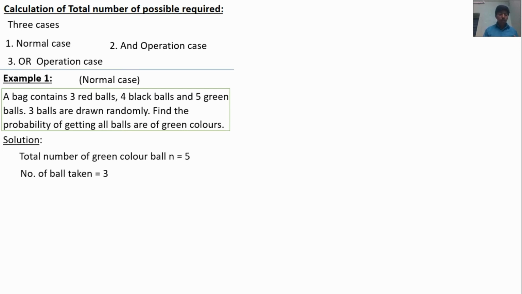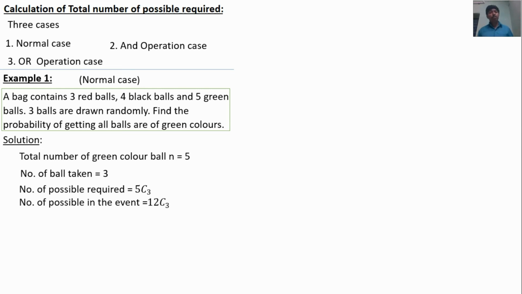So the required is choosing 3 out of the total green balls, so 5C3. This is the number of possible required outcomes. But the total number of possible outcomes in the event is: totally 3 plus 4 plus 5, 12 balls available in the bag, and 3 balls taken out of 12. So the total number of possible outcomes is 12C3. The required is 5C3. The probability is the number of required outcomes divided by the total number of possible outcomes, so 5C3 by 12C3.